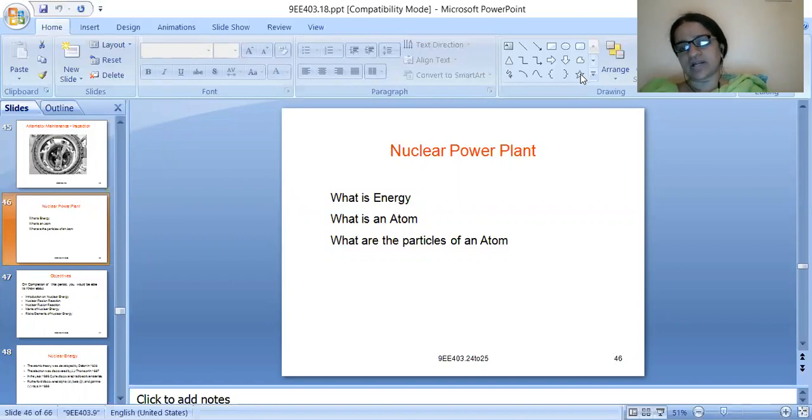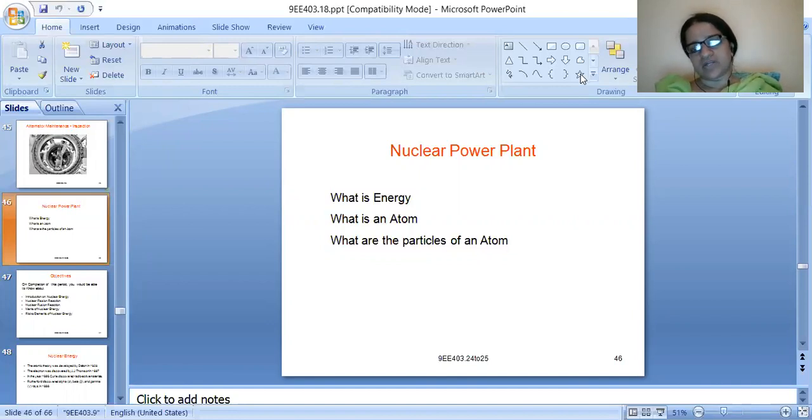Let us try to understand the basics of nuclear energy and its merits and demerits. Why has nuclear power plant become competent to thermal power plant? What all things do we need to study to understand a nuclear power plant's working, construction and principle? Let us start with the basics of nuclear power plant in this class.